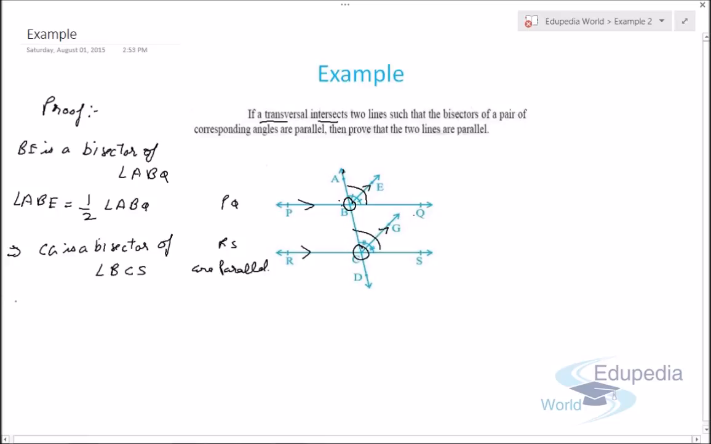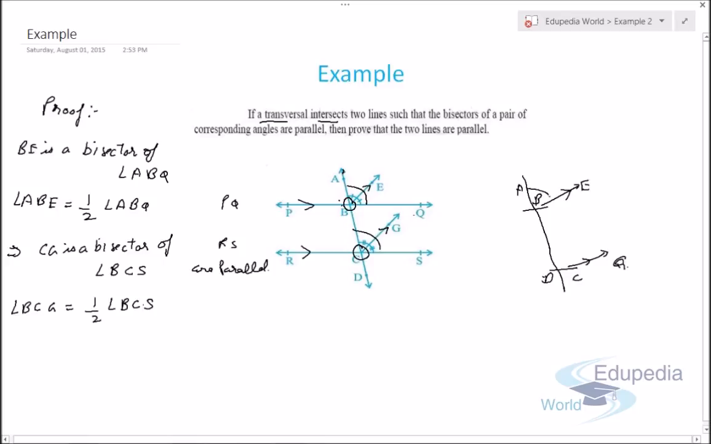So we can say that angle BCG will be half of angle BCS, right? Now if we consider these two lines parallel, it's given that line like this, and these are the lines. I can say BE and CG, and here is a transversal AD, right? Now these two lines are parallel, it's given.